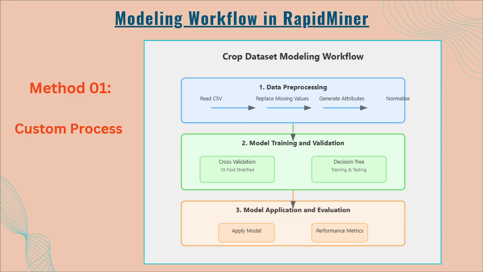In this we create the flow by using different operators, and we do some pre-processing and some training and validation. The first step is data pre-processing: reading the CSV file, importing the data using the Read CSV operator, then imputing the missing values using the Replace Missing Values operator, then creating a new attribute or column using the Generate Attributes operator.